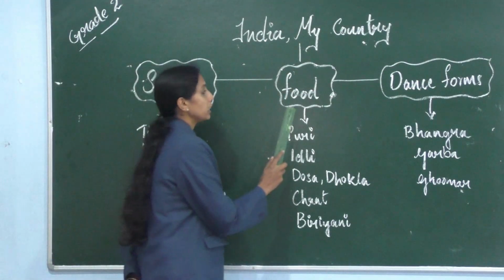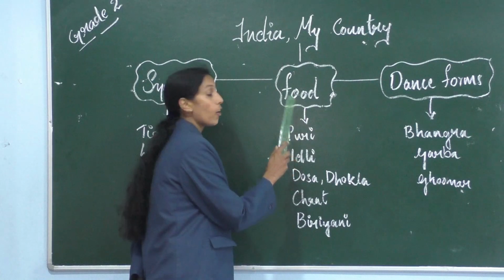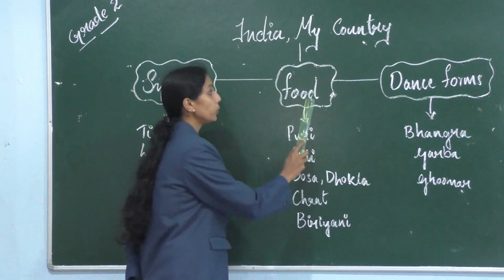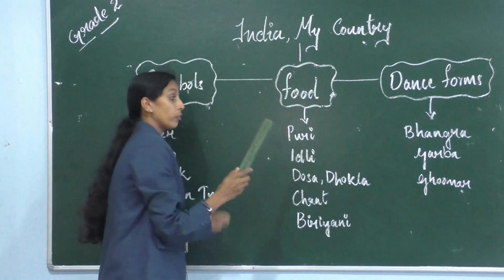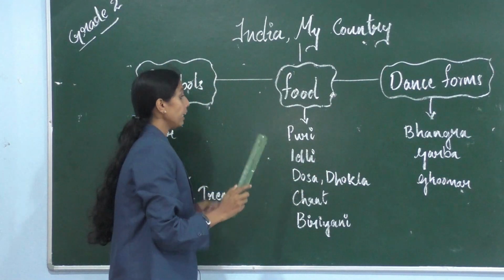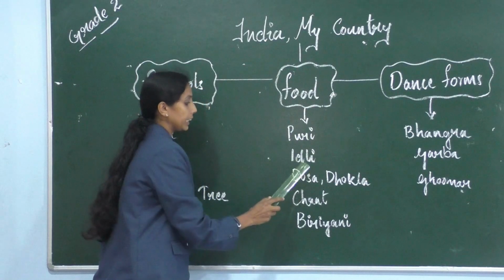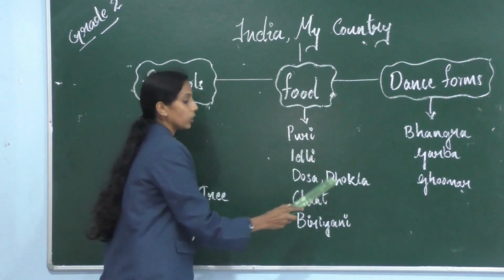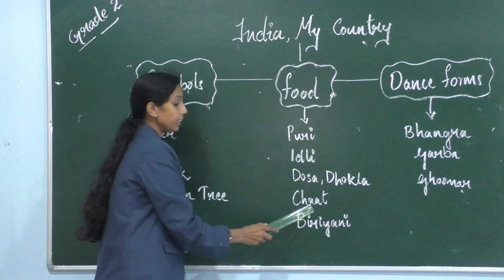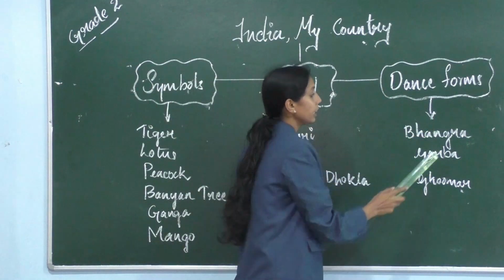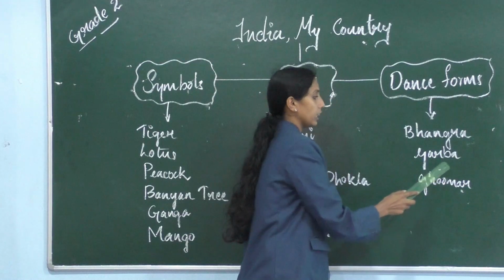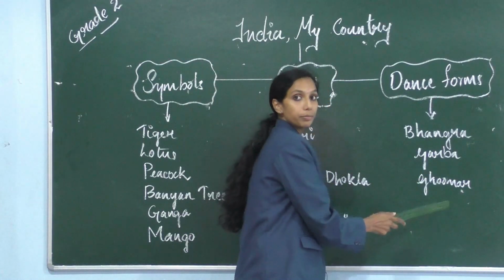Then the poet shifts focus towards the various kinds of food and dance forms. India has several delicious foods like puri, idli, dosa, dhokla, chaat, biryani, and dance forms like Bhangra, Garba, Ghumar.